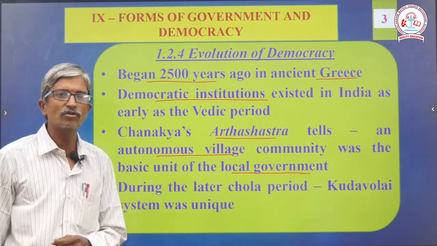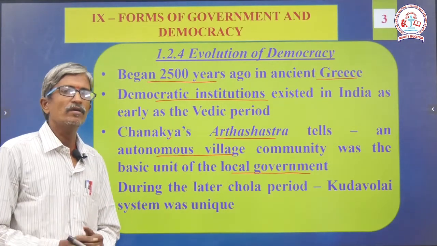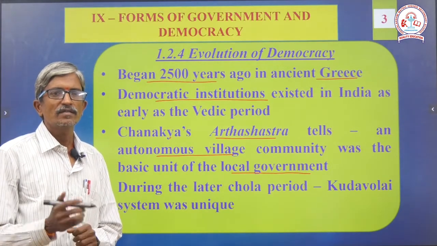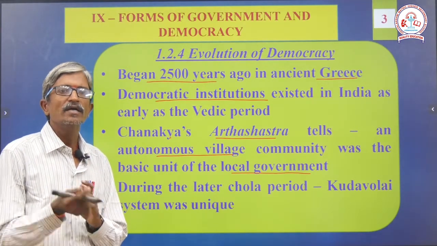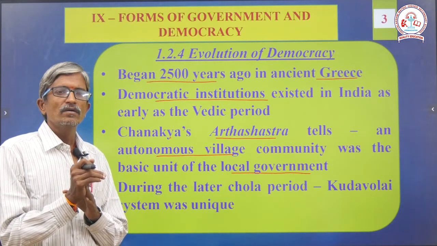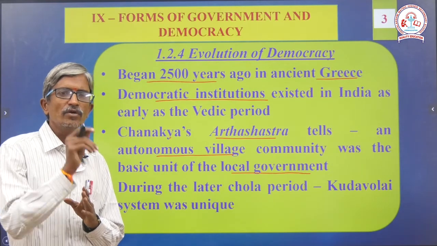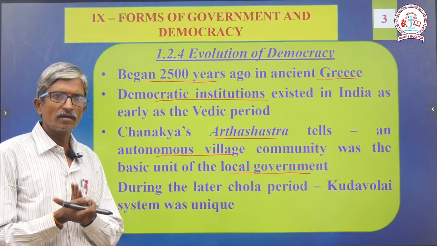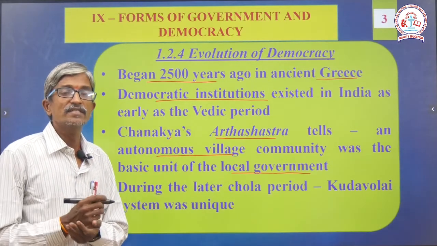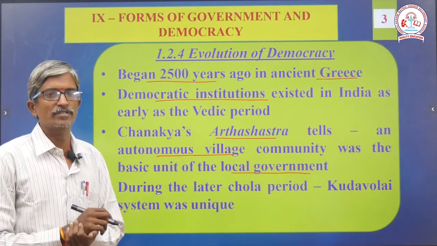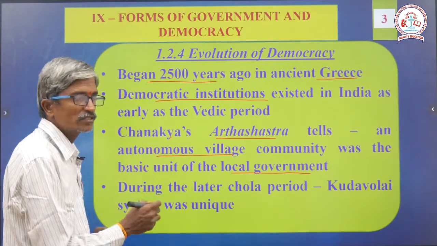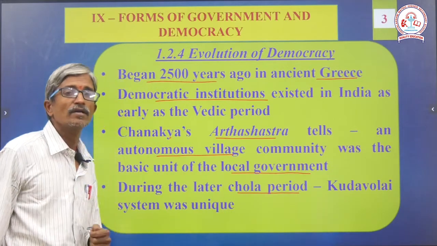Next, during the later Chola period, the Kudavolai Murai. So the people who have the power, by using the palm leaf, the name will be written and in the center they will place a pot. In that pot they can drop the palm leaf. Next, who got the majority? The person whom the people give preference to is declared as a winner. Okay, like our general election, here we are using the symbols by marking some symbols, but in olden days directly they can mention the name of the person in the palm leaf. The person who got majority leaf will be declared as a leader. Okay, this was a system followed during the Chola period. That method called Kudavolai Murai.